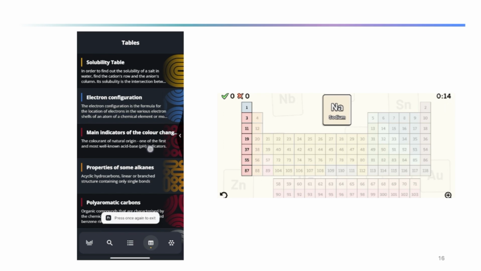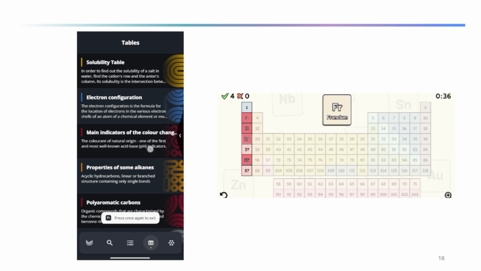Sodium, we know atomic number is 11, so it will go here. Then lithium, we know atomic number is 3. Cesium, it will go at 55. Potassium will go after sodium, so I will put it here.